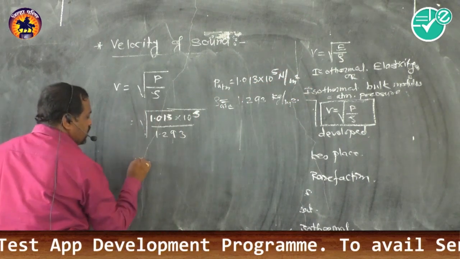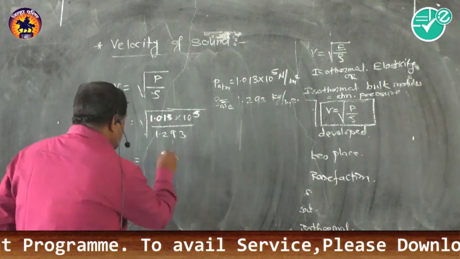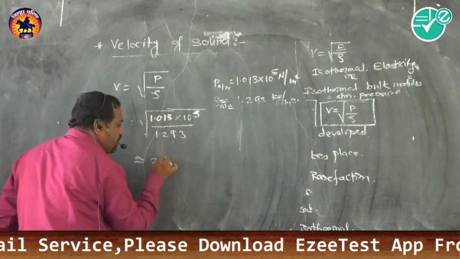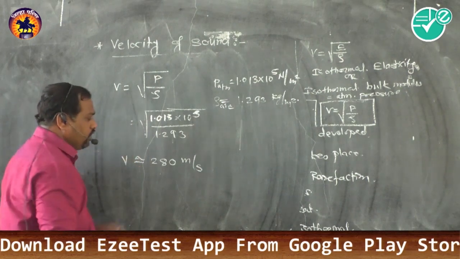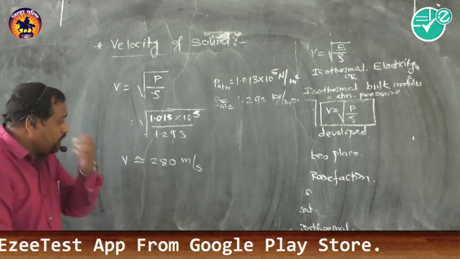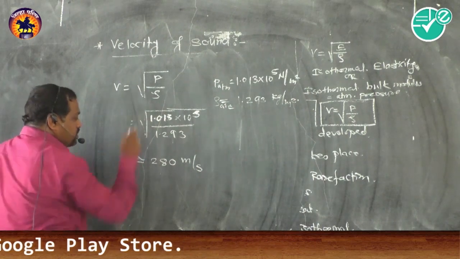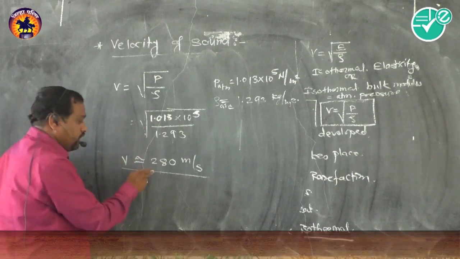If we put in these values, the result comes very close to 280 meters per second. This is the velocity of sound in air by Newton's relation.